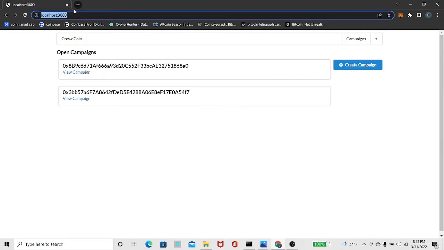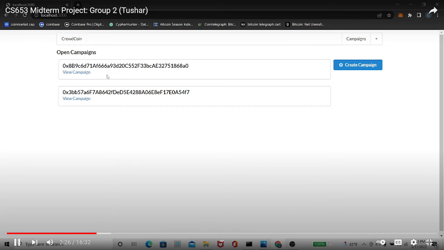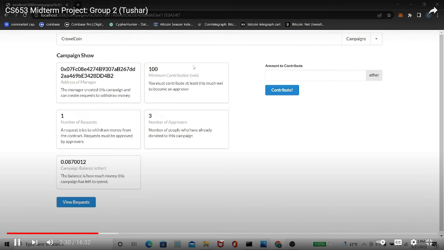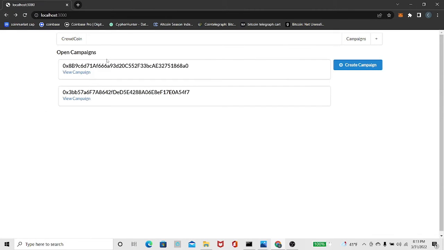Once you actually go to this address, localhost 3000, obviously it's not going to work on your computer, but you should be seeing this. Ignore these two campaigns for right now. These are a result of the earlier testing we were doing, so we're just going to ignore these. First we're going to click on create campaign. Let's say Tushar Saini wants to create a project for, I want to go to Europe and do some business there. I'm going to click on create campaign.